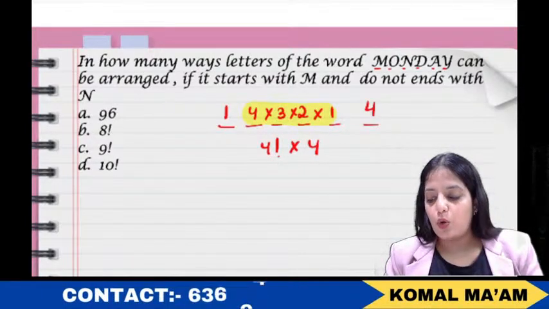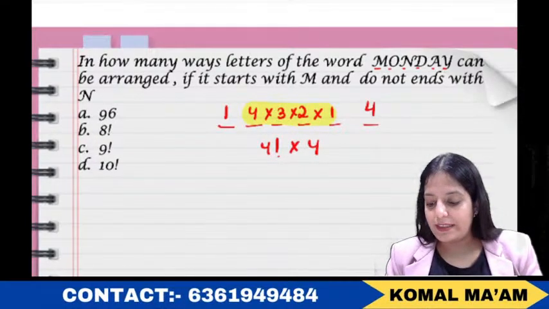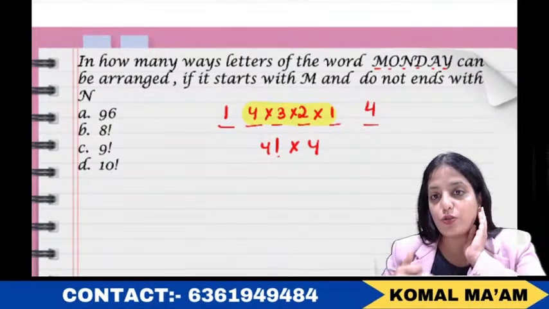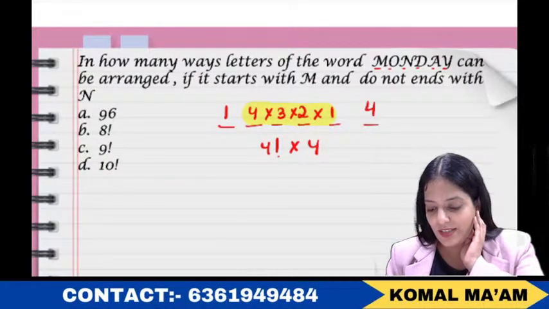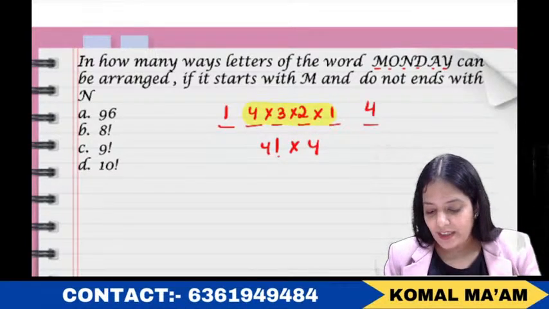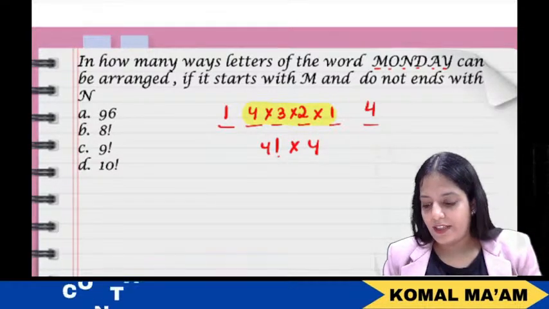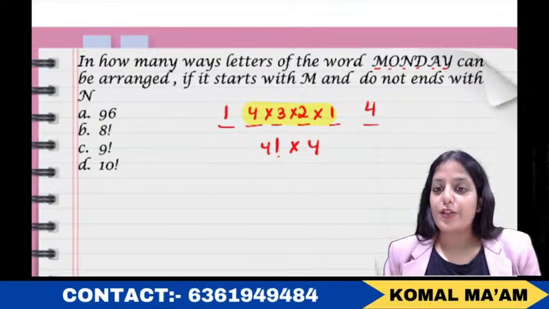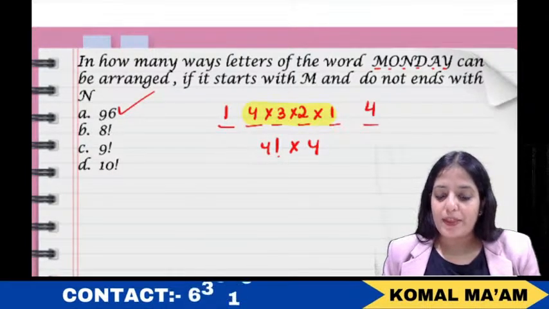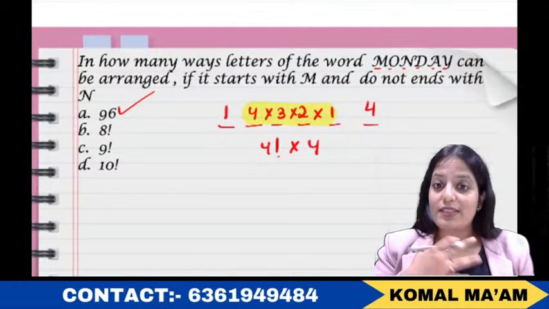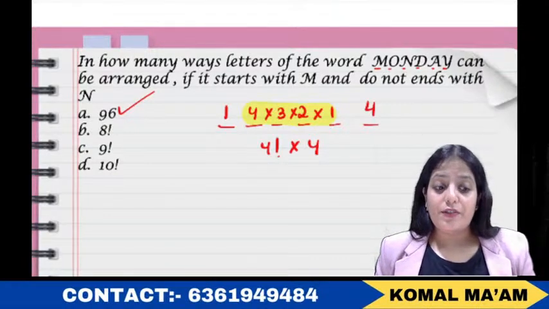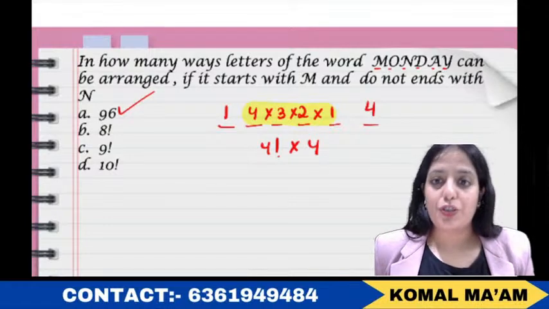Okay. So I believe this is clear in your mind. So we have options like factorial also and actual numbers also. So we can just check it out. 4 factorial into 4, there is no such option. We have just A, which doesn't have factorial, right? So 4 into 3, 12, 12 into 2, 24, 24 into 4, 96. That is option A. So I believe this is very clear in your mind how easily we can do these exam oriented questions of PNC without even knowing the formula of permutation and combinations.